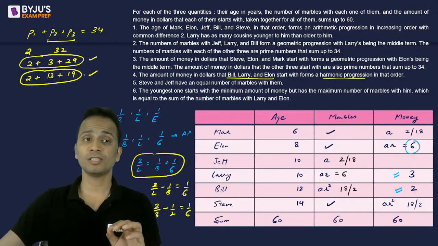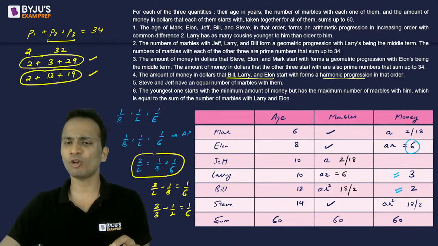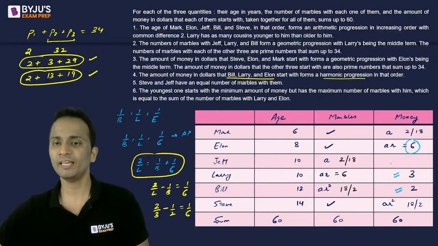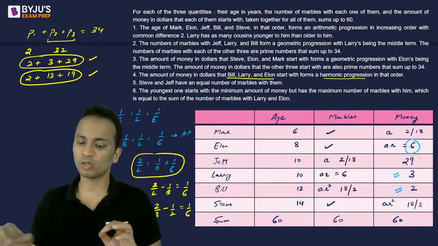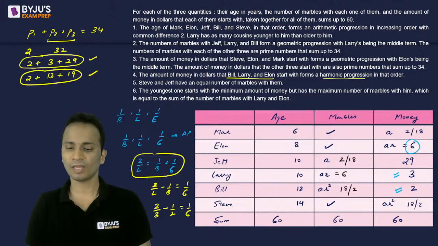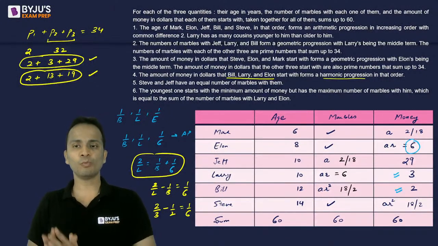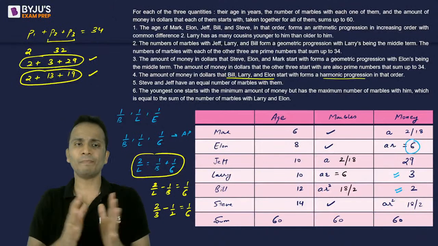So which three prime numbers are they following? They are following 2, 3 and 29. So Jeff will have $29 with him to start with. Okay, all right. I hope you have also understood. So I'll repeat this.